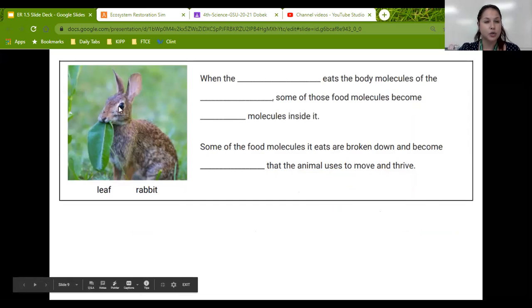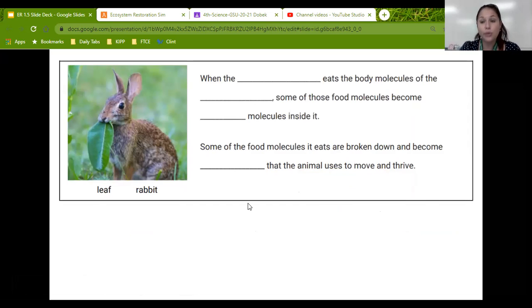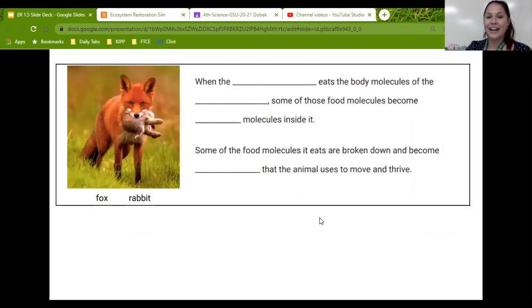Now we see this rabbit eating a leaf. What do you think is going to happen to the leaf after the rabbit eats it? When the rabbit eats the body molecules of the leaf, some of those food molecules become body molecules inside it, and the rest is broken down and becomes energy.